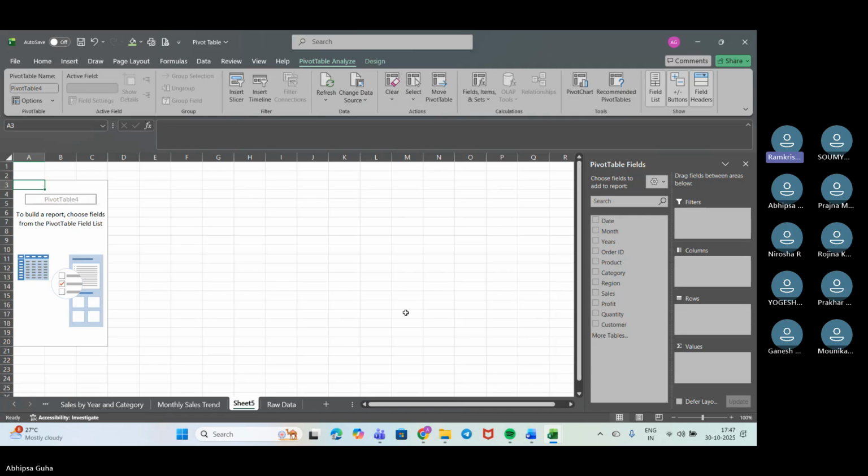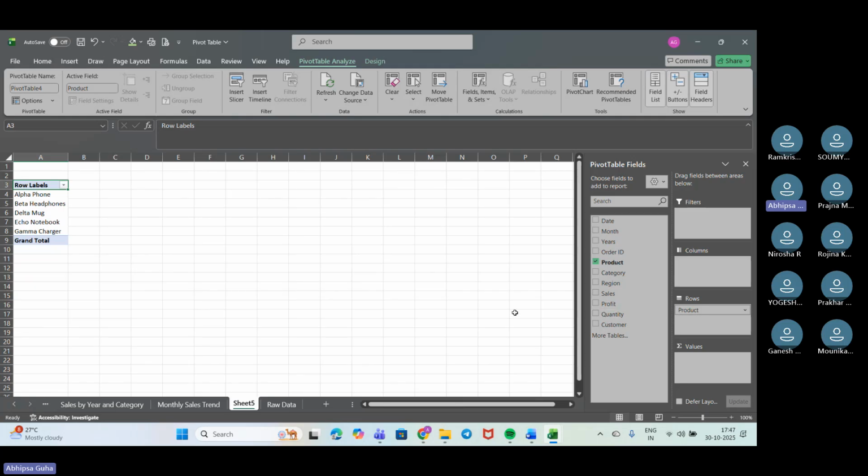Ma'am, in row we can put the product. In row, we can put the product. Okay. Yes. And we can put the sales in the values section. Yes, right. So we have got this. This is my table up here.